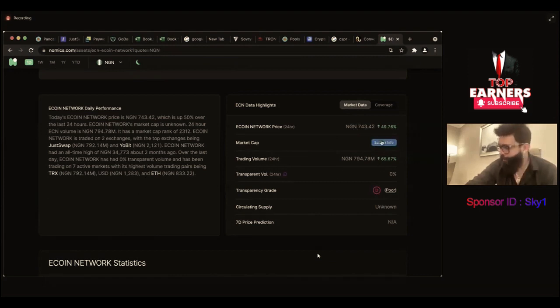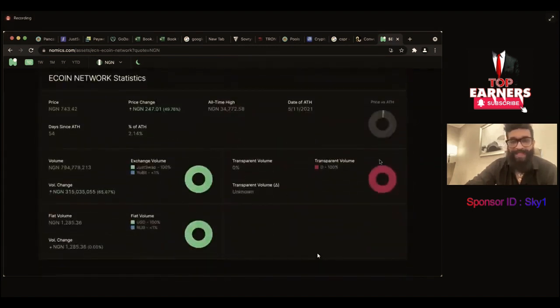The market cap information is being provided by us, still in the process. When we have this market cap information here, this will come in good, because right now they don't have market cap information. But you can see in Naira currency it is 70% more in the last 24 hours. You can see each and every detail about your coin, your price change, all-time high, date of launch, since how many days, how many percent is up. You can see the volume in your currency.